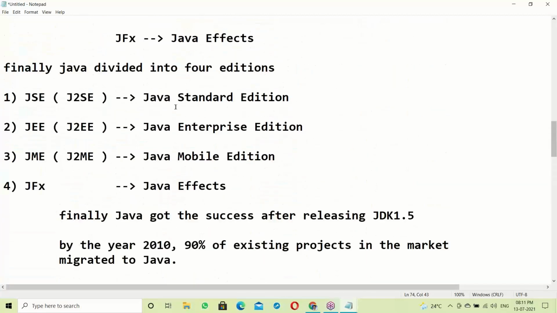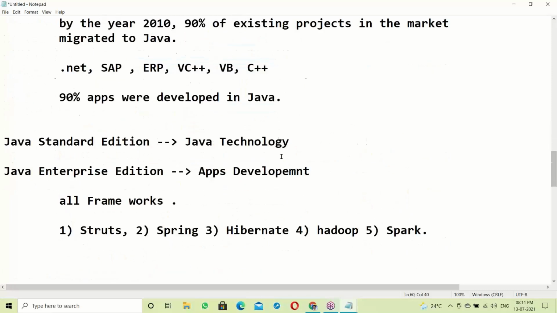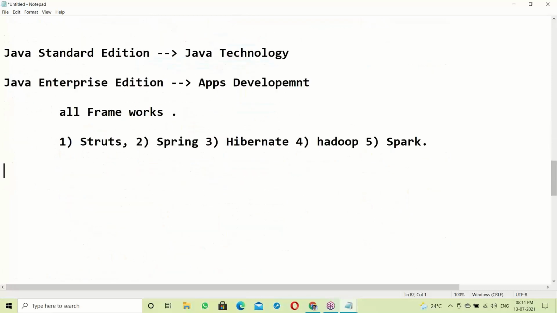Java standardization, that's okay. Next, enterprise. Next, mobile application development, mobile apps. In mobile applications, Java is somewhat poor. In this area, Java is poor.